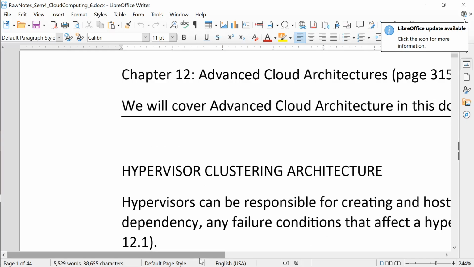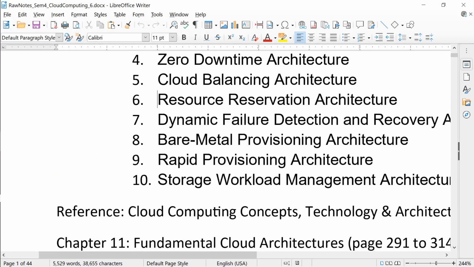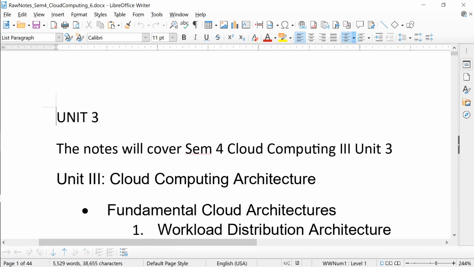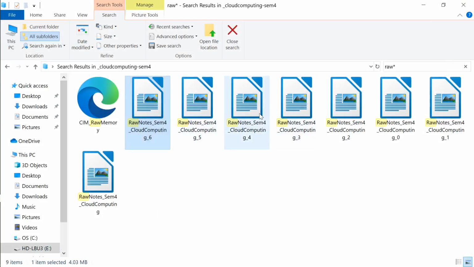This is advanced. This is unit 3. For unit 4, even notes are not there actually.